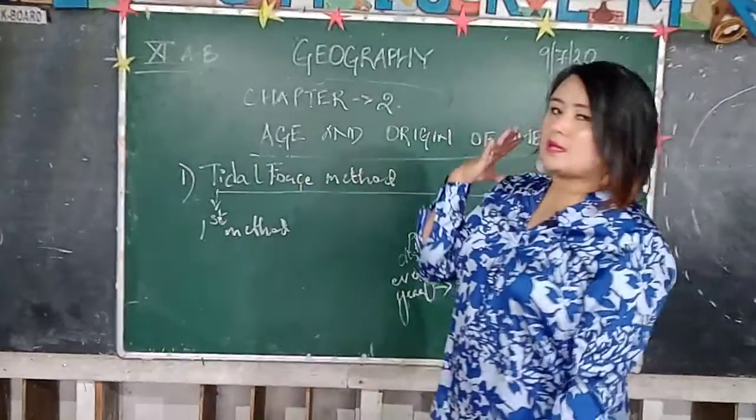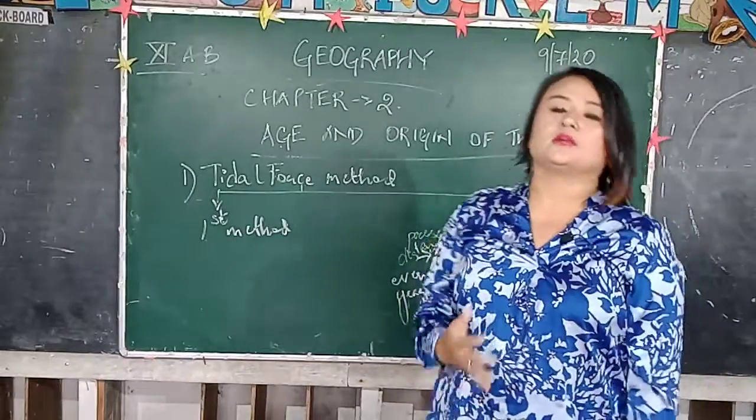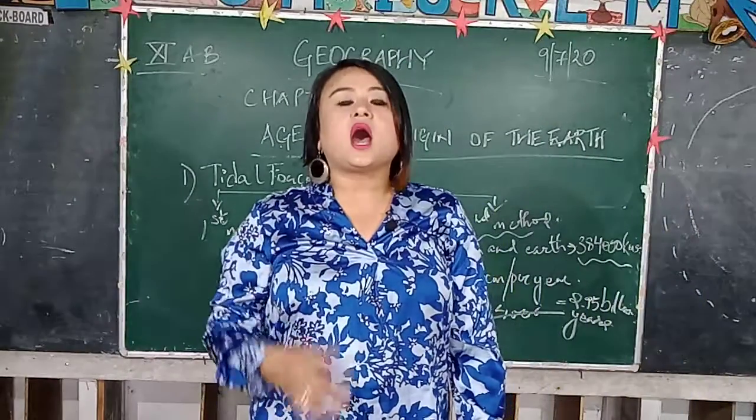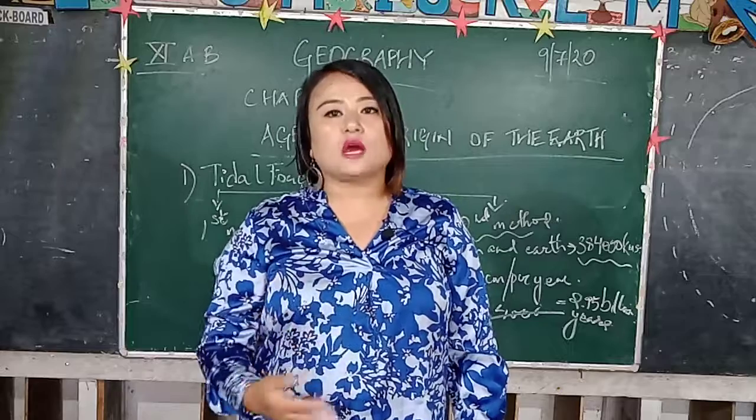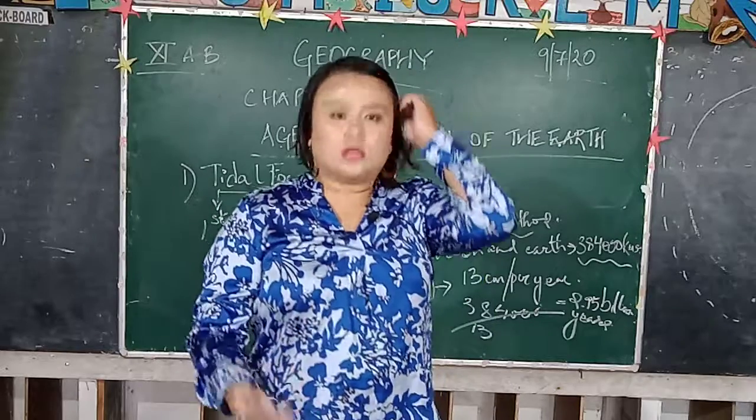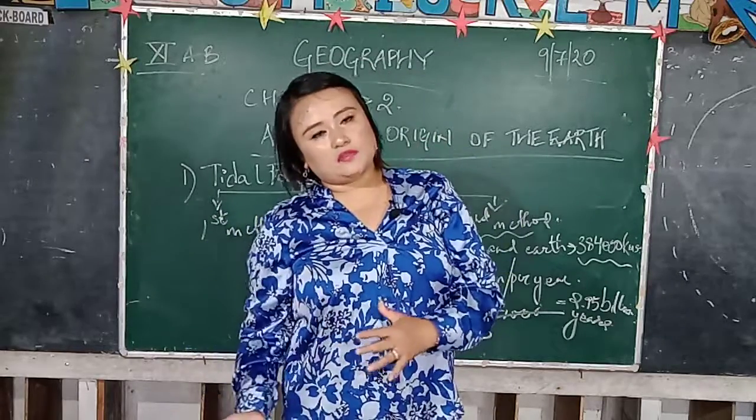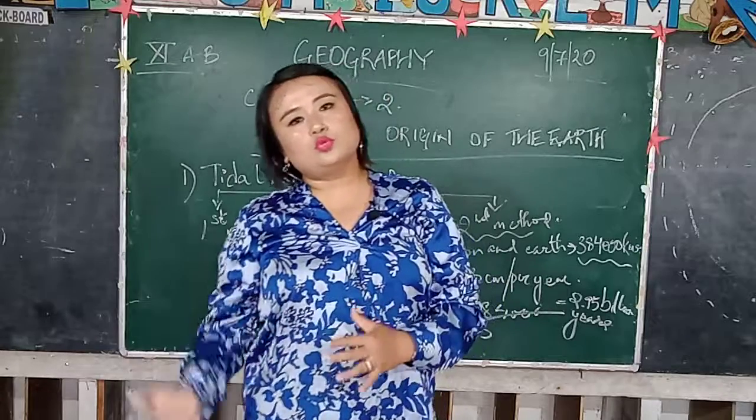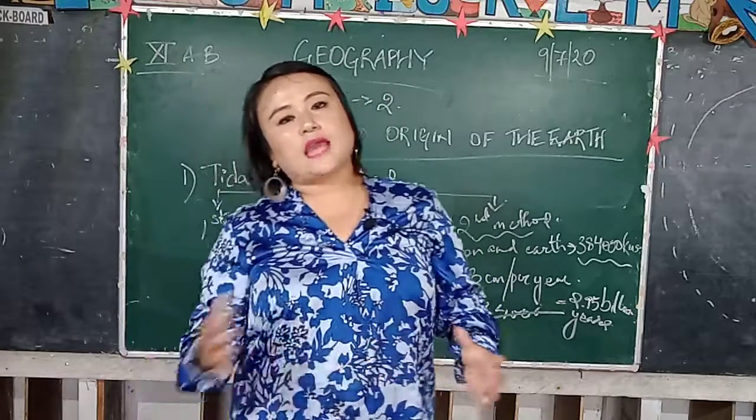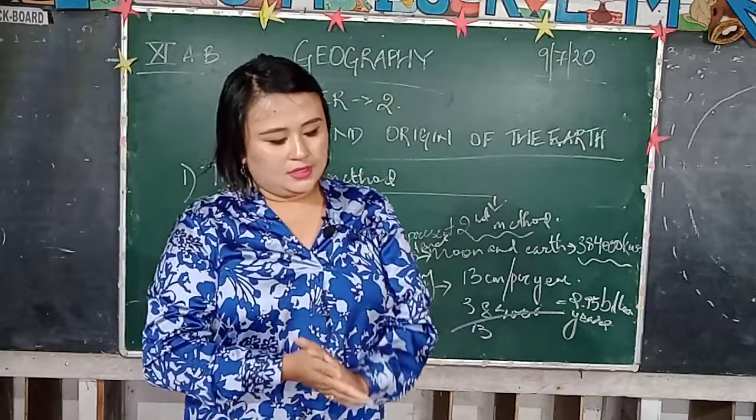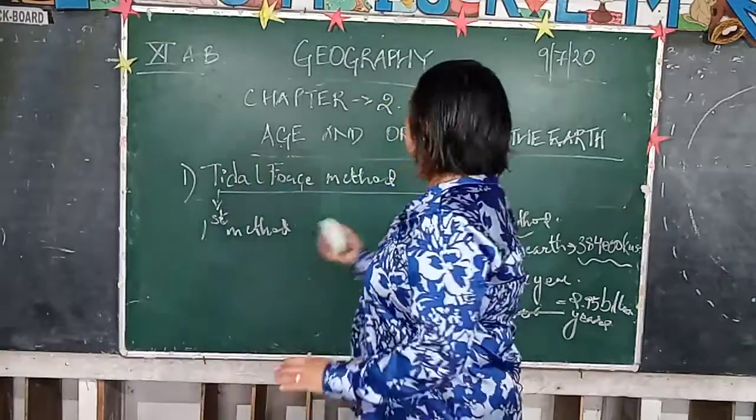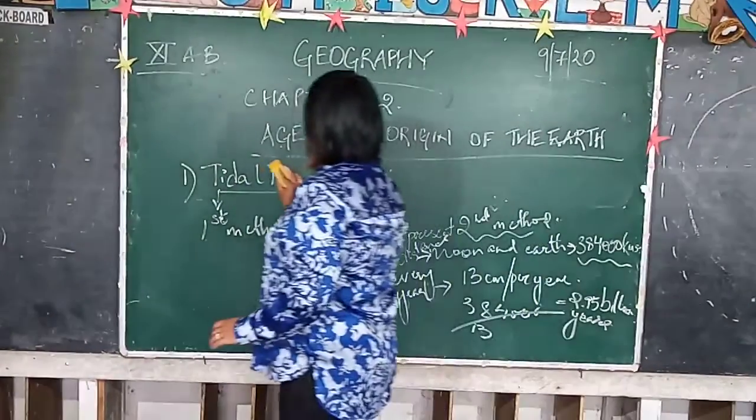So this is the second method under your tidal force method, which can be utilized to find out the age of the Earth. First we are finding out the age of the Moon. With the help of the Moon's age, we are roughly calculating the age of the Earth. Now the second method will be your method of sedimentation.